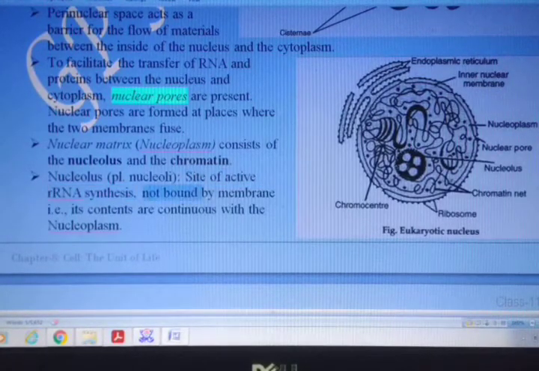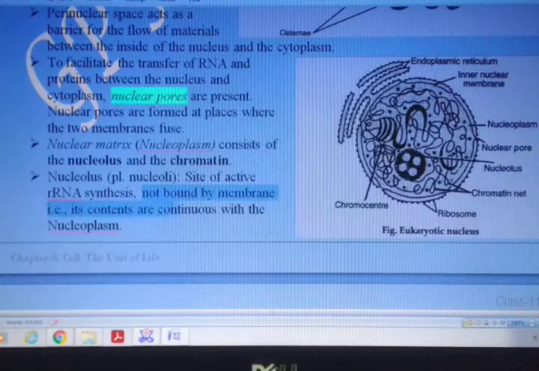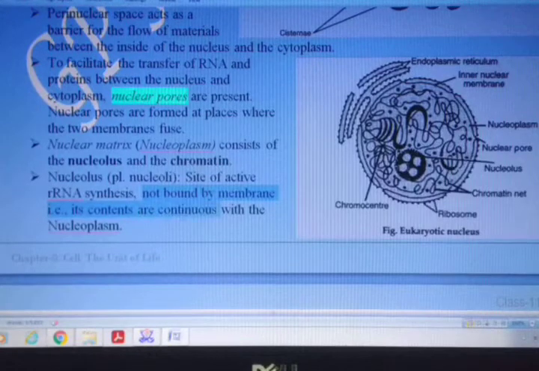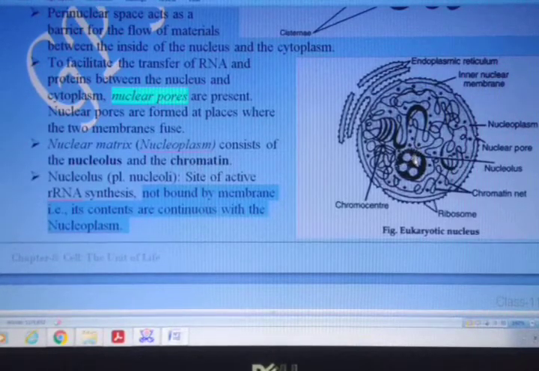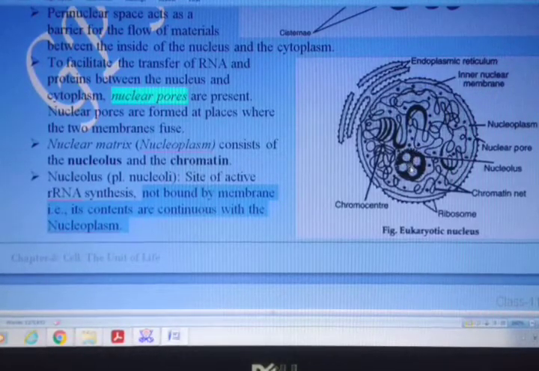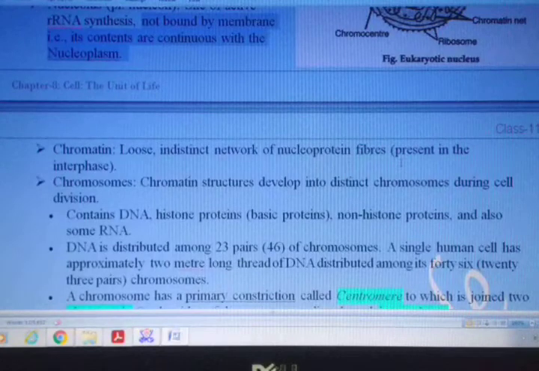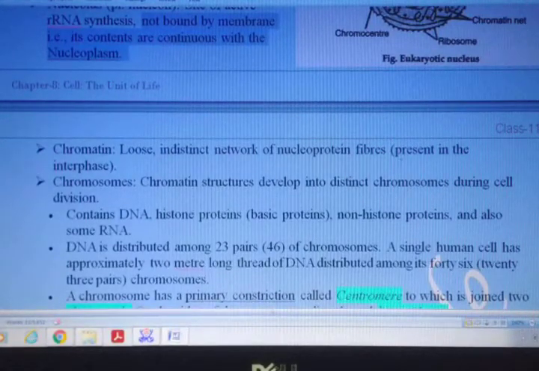And over here, that means what? I mentioned earlier that they are not bound by any membrane. And as a result of that, whatever is contained inside the nucleolus and outside the nucleolus, they are not separated by any kind of boundary. They are continuous inside the nucleolus and also outside the nucleolus. Only thing is that this part, the nucleolus, is a dense part, which is a little different from the other part. The other part is occupied by what I said, chromatin.